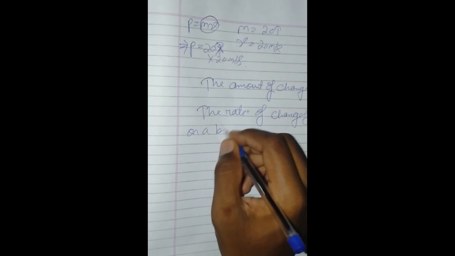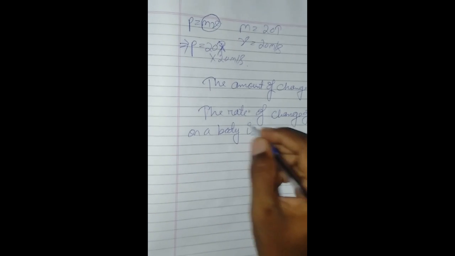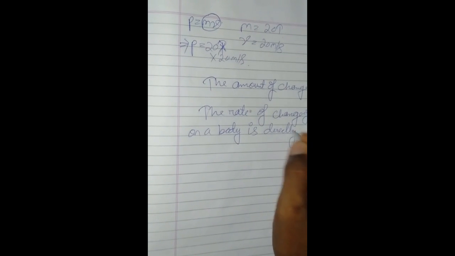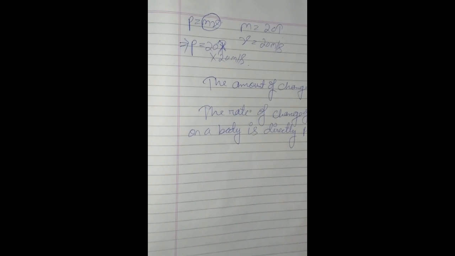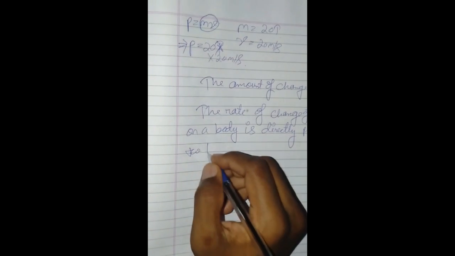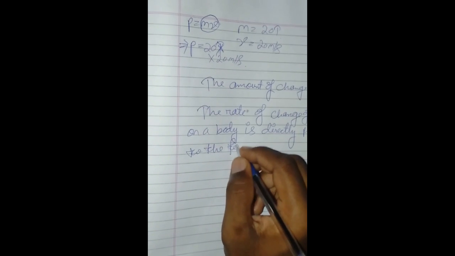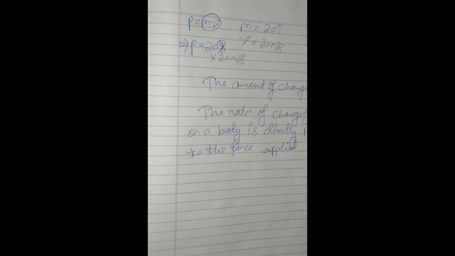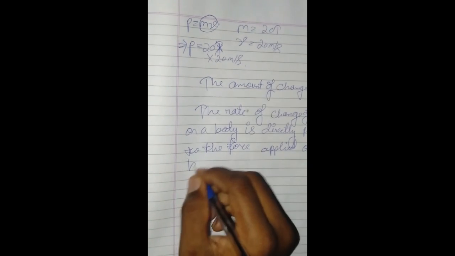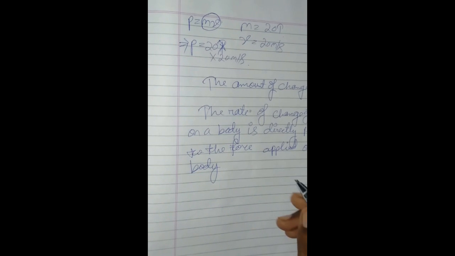on a body is directly proportional to the force applied on the body.